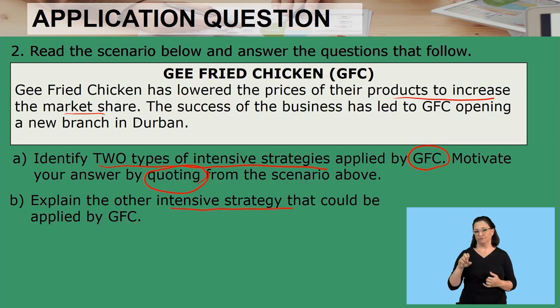Also here they're telling you that this scenario is based on intensive strategy, and intensive strategy has got 3 types of strategies. So here you're going to identify 2, and then in the second question, it explains other than the 2 that you've mentioned here. So in question 2, you cannot repeat what you already stated in A. I'm sure you've identified 2 types of intensive strategies already.